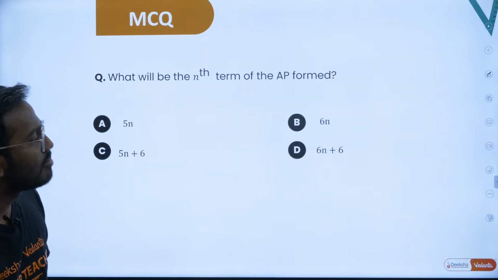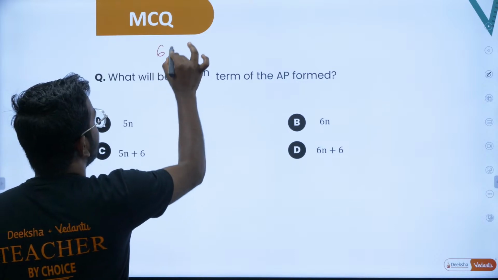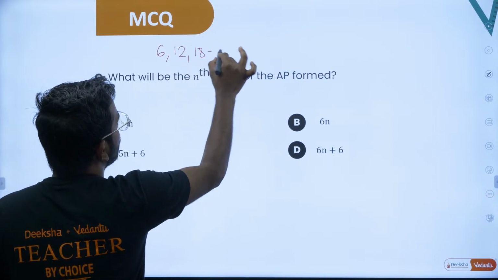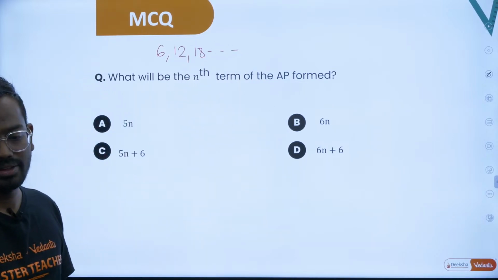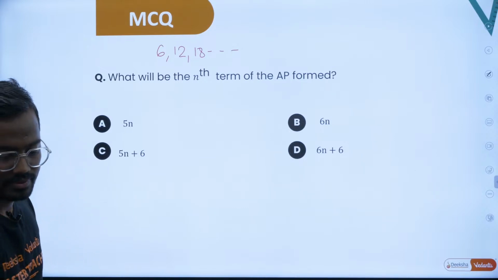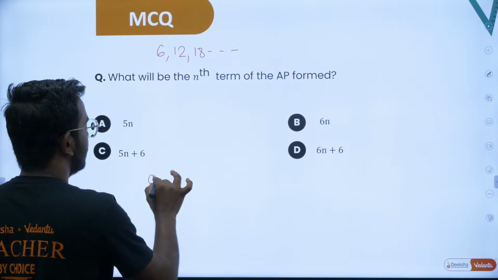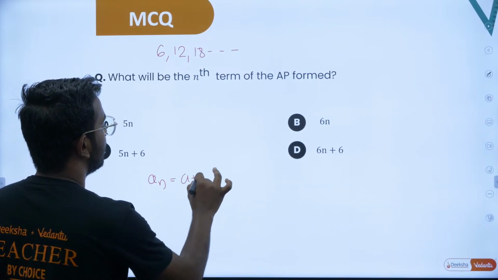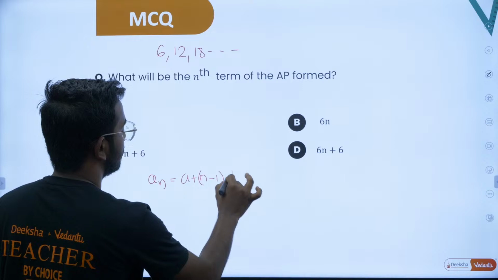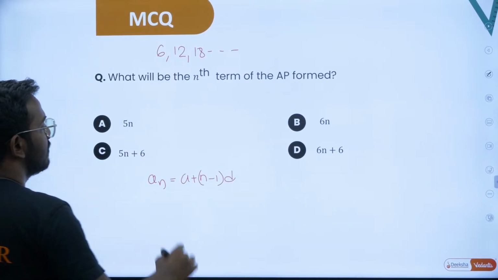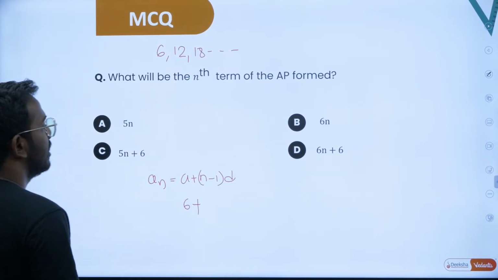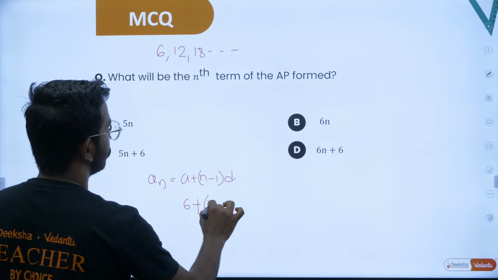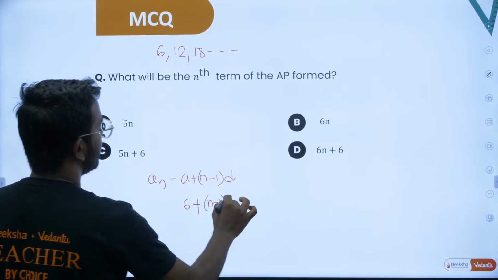What will be the nth term of the AP? The AP is 6, 12, 18 and so on. The nth term is an equals a plus n minus 1 into d. What is a? Sir, a is given to be 6. N minus 1 I'll keep as it is, and the common difference is 6, sir.